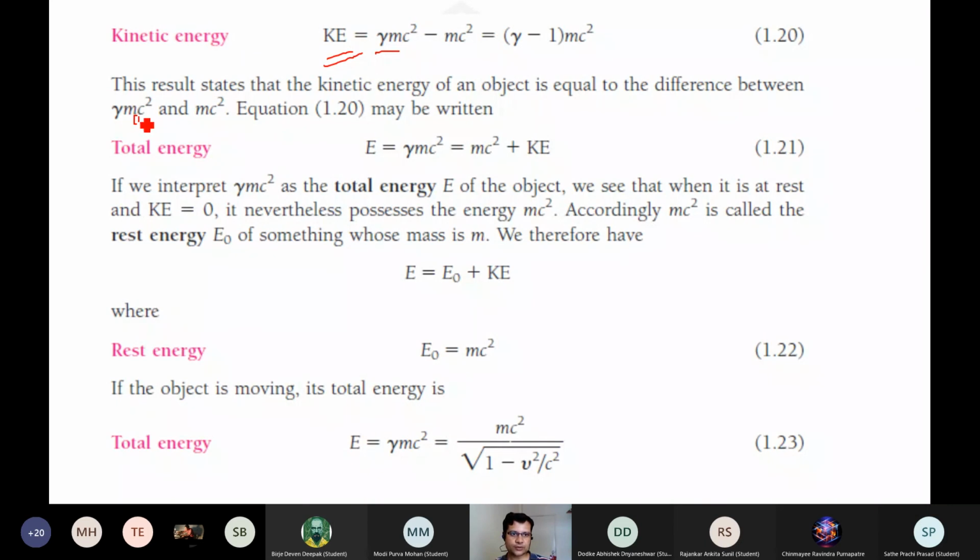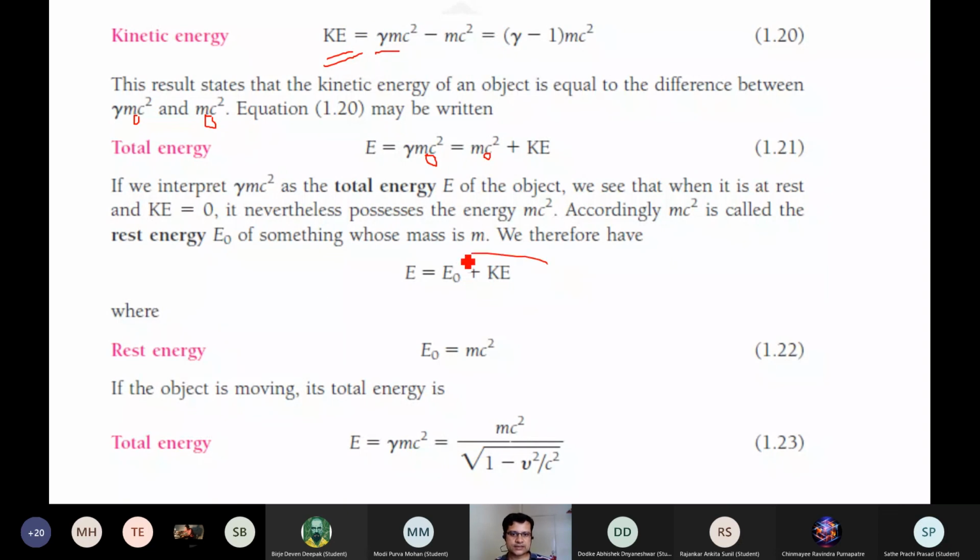It should be m0 if we are designating the rest mass as m0. Sometimes small m and sometimes capital M is written, but practice writing the rest mass with the suffix 0, and the moving mass is always expressed as small m without the suffix 0.